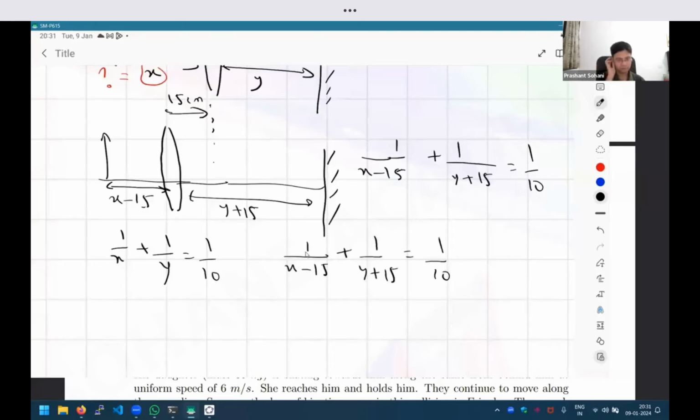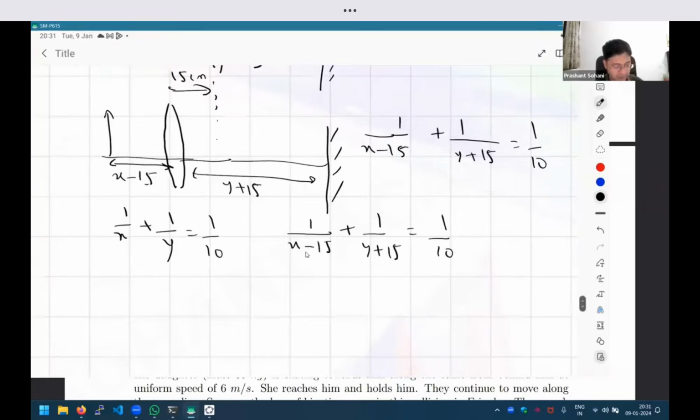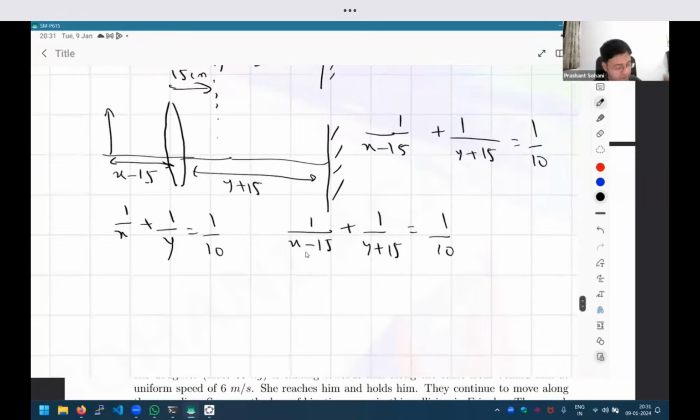So we need to solve this. We could clear the variables and rewrite these equations as, on the left hand side, x plus y times 10 is equal to xy, just by cross multiplying, and on the right hand side it will be y plus 15 plus x minus 15.